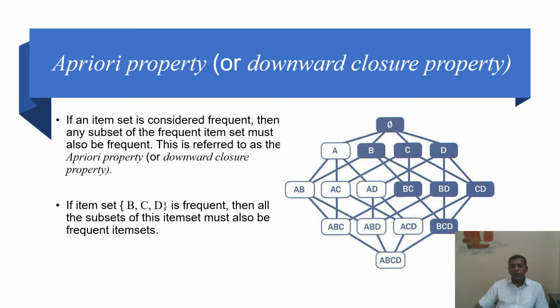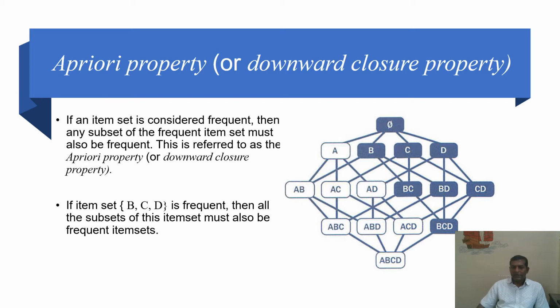But we need to understand the property of the Apriori algorithm. It says that if an item set is considered frequent, then any subset of the frequent item set must also be frequent. This is referred to as the Apriori property or downward closure property.